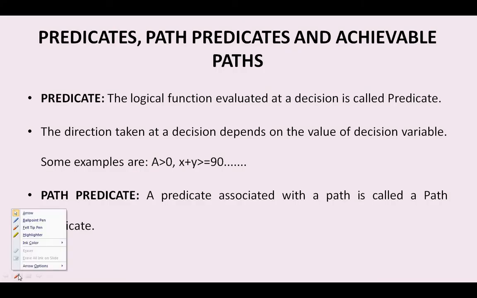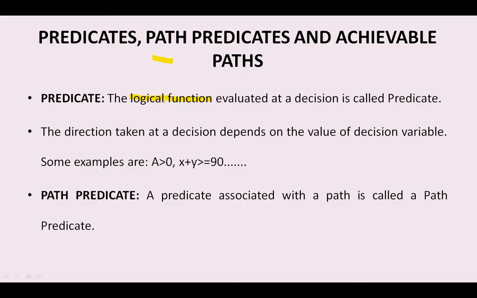It gives the output as a logical value, hence it is called a predicate.